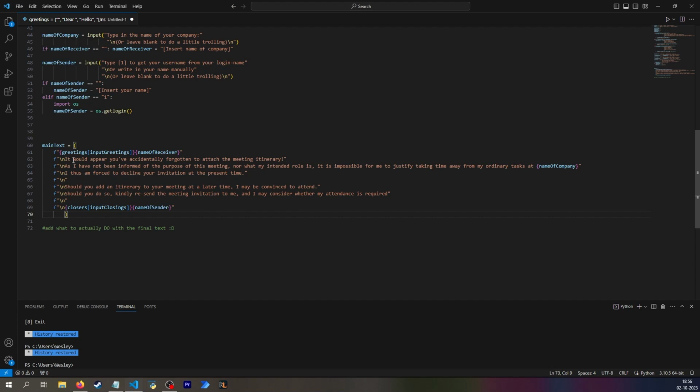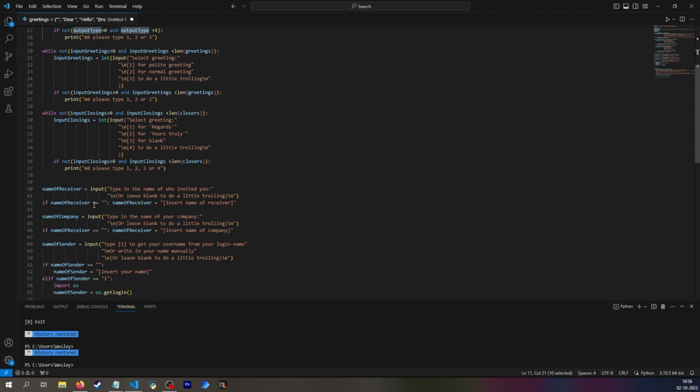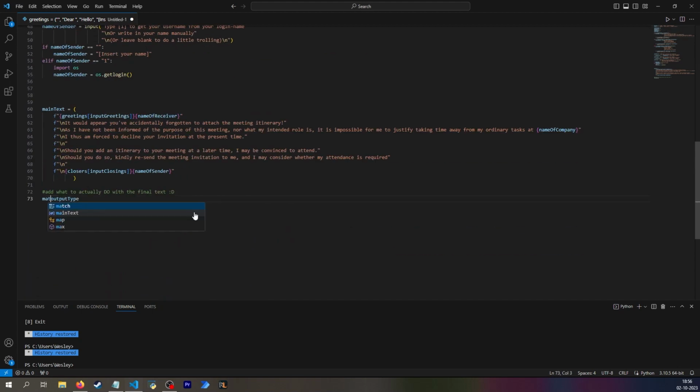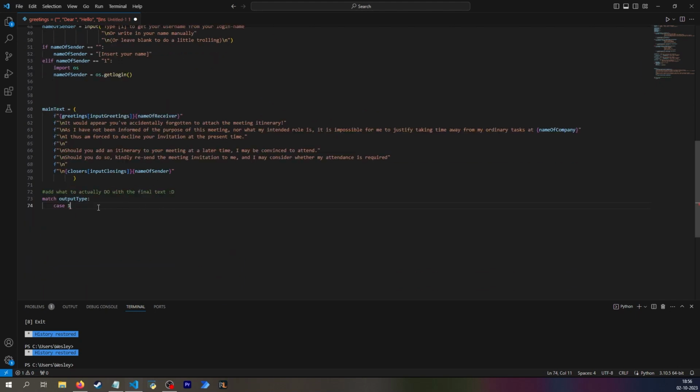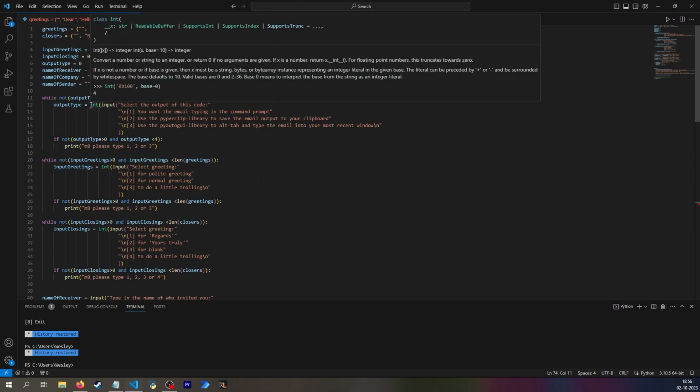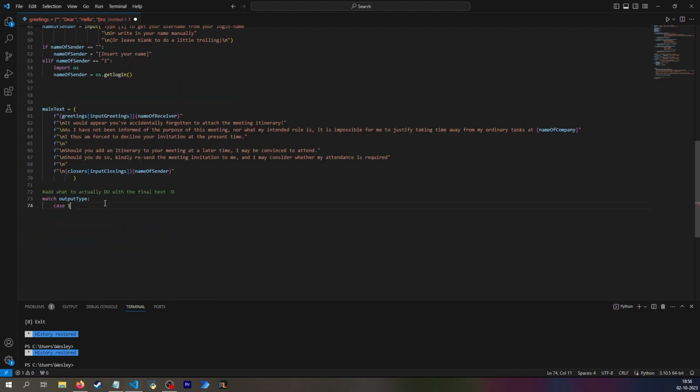So I do prefer having the parentheses like this, so I can see that they're about the same position. And then I actually need to use the output type, which hasn't been used yet. And I'm going to use match because I think that makes more sense in this case. So this is simply saying, well, case 1, and I did define the output type to be an integer. That's why I'm not putting it in parentheses. So I don't have to do that, but I think doing the int check here, that is trying to convert the input into an integer, will be a helpful check if you really wanted to make sure that the user is doing what they're supposed to.